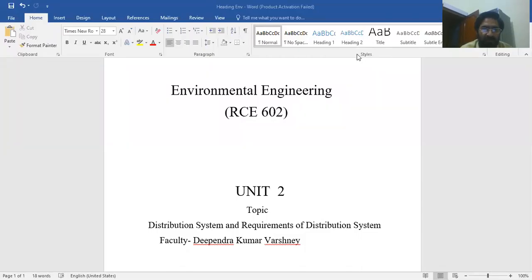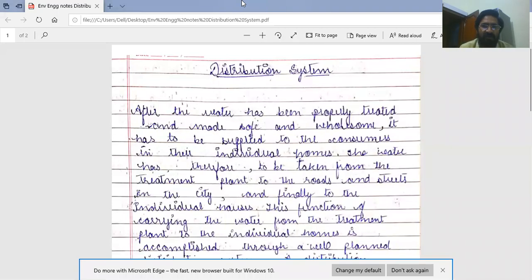Today's topic is distribution system and requirements of good distribution system. What is the distribution system or water distribution system?